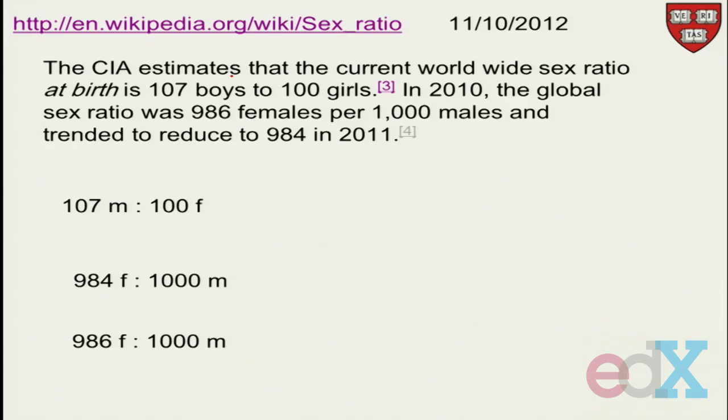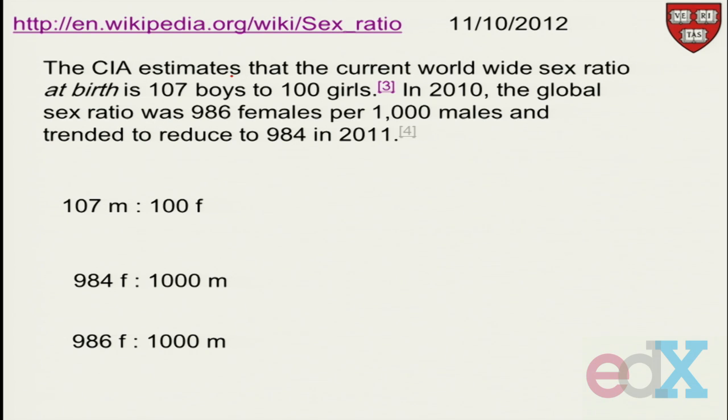What I did actually is, the first example I want to show you has to do with the sex ratio. So I went to Wikipedia, and I know that some of you say, oh, you can't go to Wikipedia. But anyway, I did. And here it is. And what I saw here were these three statements. The CIA estimates that the current worldwide sex ratio at birth is 107 boys to 100 girls. So that's the CIA fact book.